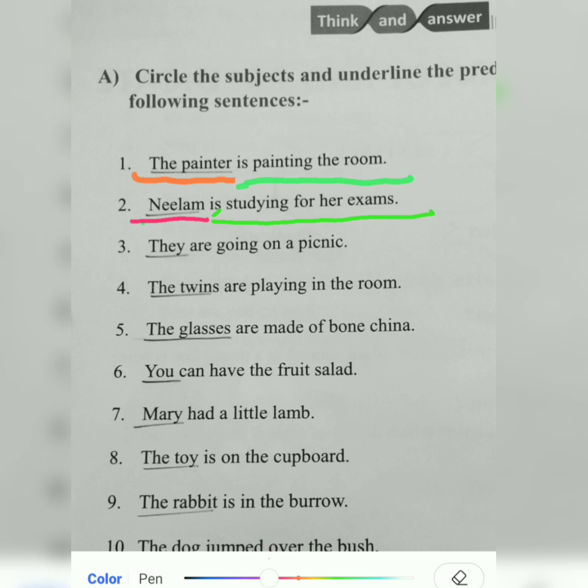Next: They are going on a picnic. They is the subject and are going on a picnic is the predicate. Now you have to circle the subjects and underline the predicates. Next is: The twins are playing in the room. So the twins is the subject and are playing in the room is the predicate. I hope now you can identify the subject and predicate from the sentences.